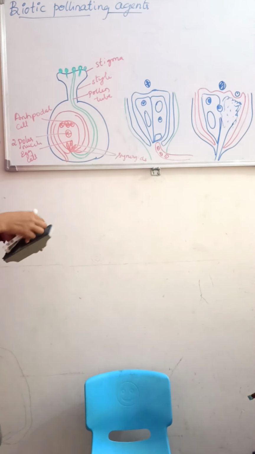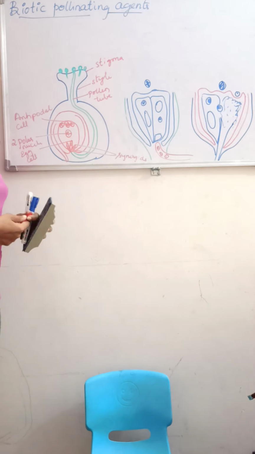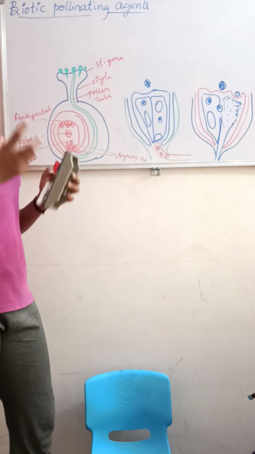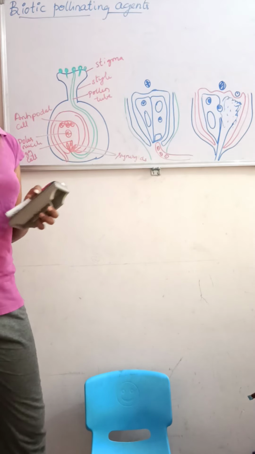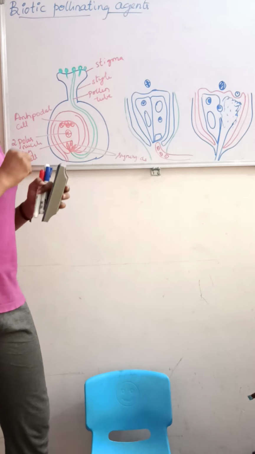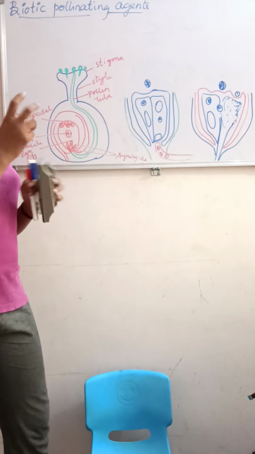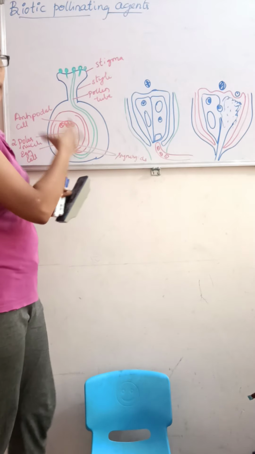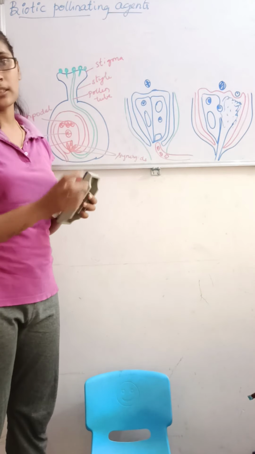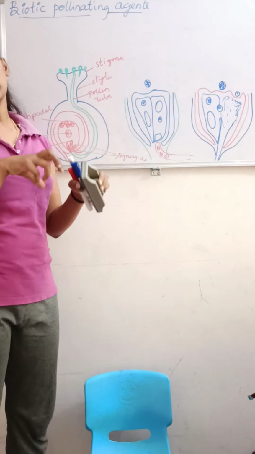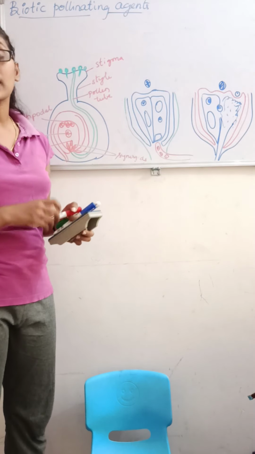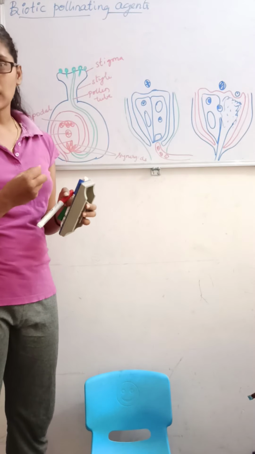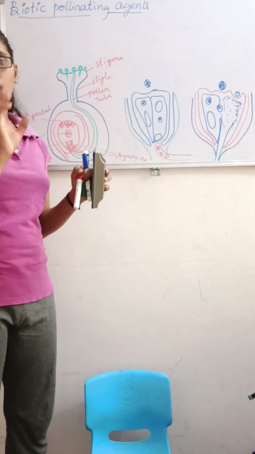Now, some adaptations are required. In cross pollination, the pollen grain is transferred from the anther to the stigma. Who will carry it? The pollinating agents, the animals, will carry the pollen grains on their legs. So the first point: the pollen grain should be sticky. If it is sticky, the insects will take it off.